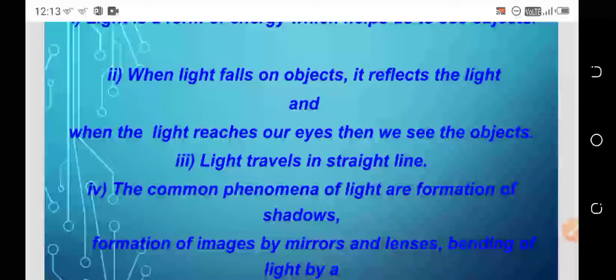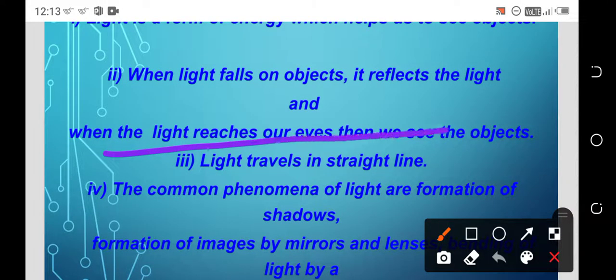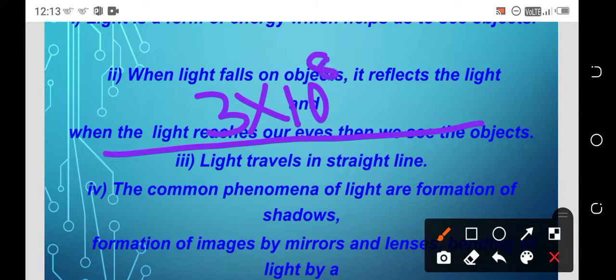Light travels in a straight line, and the speed of light is 3 into 10 to the power of 8 meter per second.